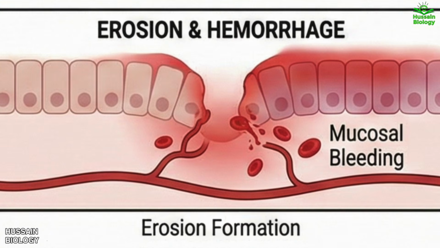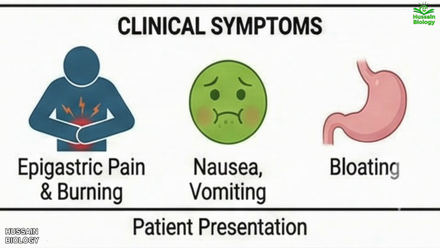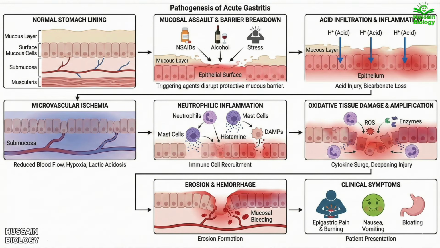However, if these erosions extend into superficial blood vessels, we encounter hemorrhagic complications. The vessels rupture, causing mucosal bleeding as shown in the diagram. And finally, all of these microscopic pathological events manifest in the patient as distinct clinical symptoms. The individual will typically present with epigastric pain and burning, alongside nausea, vomiting, and bloating. So this is all about acute gastritis.